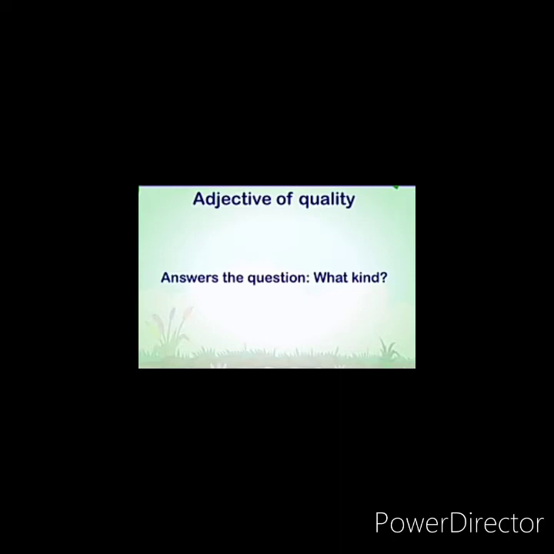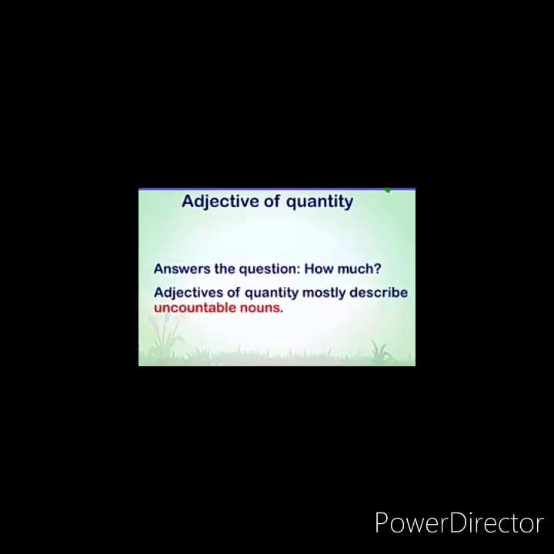Next one, adjective of quantity. It tells how much. Adjective of quantity answers how much. An adjective which shows how much of a given thing is called an adjective of quantity. The adjectives which describe uncountable nouns like juice, water, food, rice, coal, cotton, and so on, are called adjectives of quantity. These are used to describe uncountable nouns: some, much, great, half, whole, and last one, sufficient. So on the list goes.